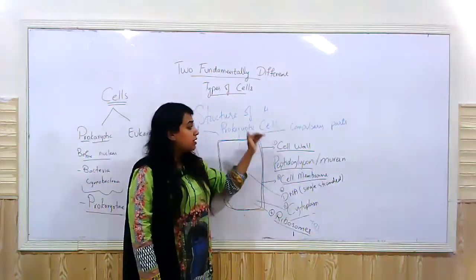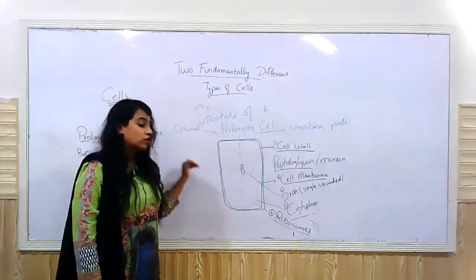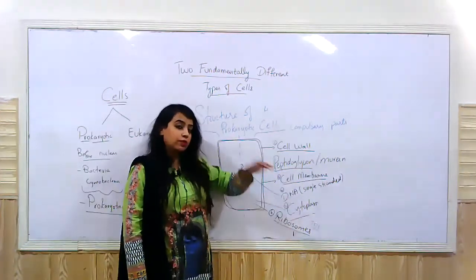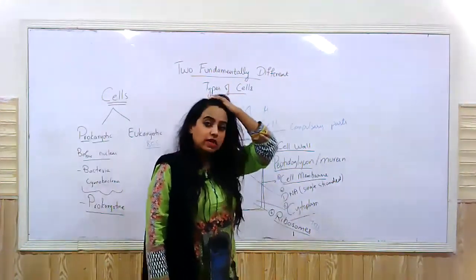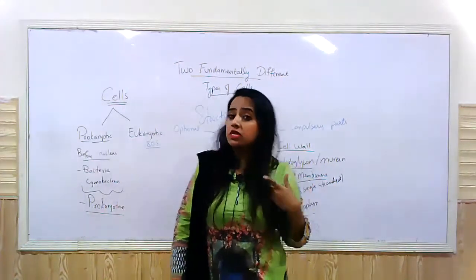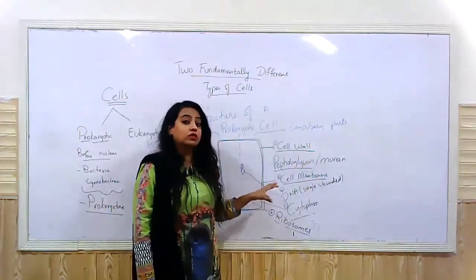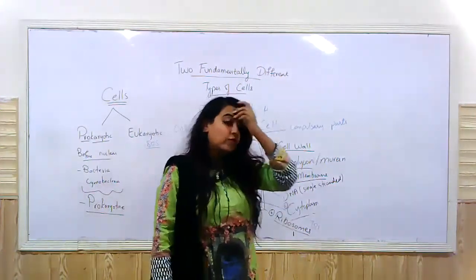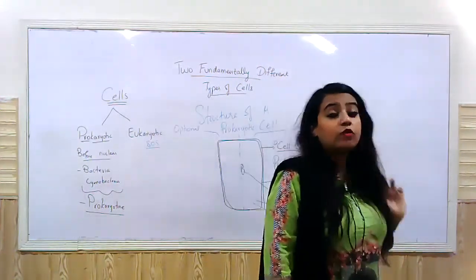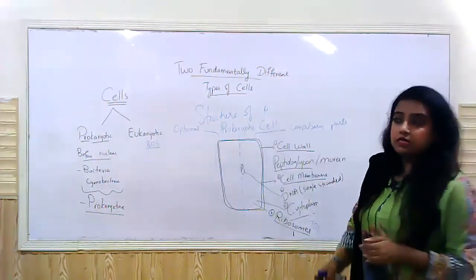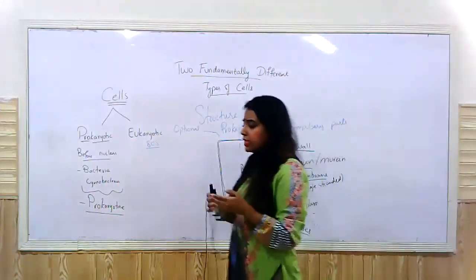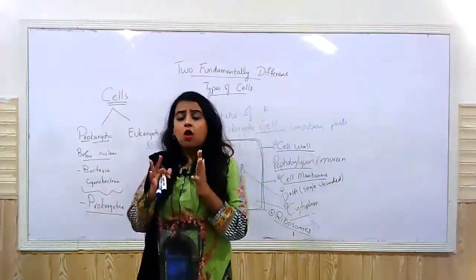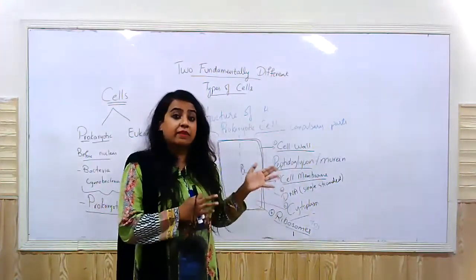Then all the cells of a prokaryotic organism will have cytoplasm, just like a eukaryotic cell has cytoplasm. The difference is the cytoplasm will be a lot thicker. Now, think about it. Why will it be a lot thicker? Why will it be a lot denser? The reason is simple. In the case of eukaryotic cells, all the enzymes were compartmentalized, right?